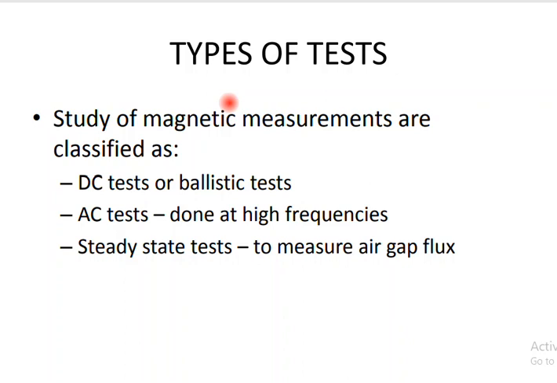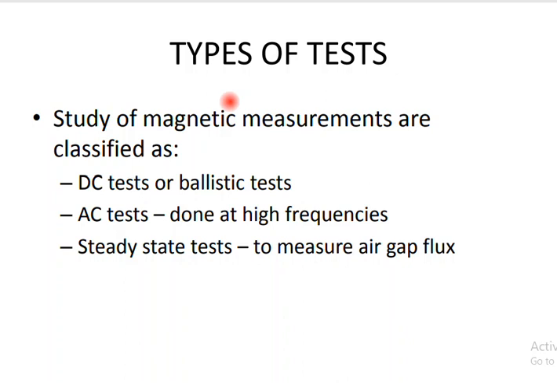Many methods of testing magnetic materials have been devised wherein attempts have been made to eliminate the inaccuracies. However, attention will be confined to a few basic methods of testing ferromagnetic materials. They are the ballistic test, also called the DC test. This test is generally employed for the determination of BH curves and hysteresis loops of ferromagnetic materials.